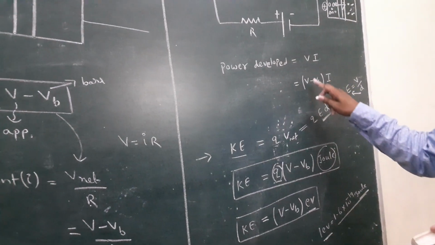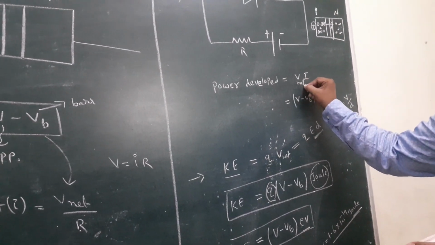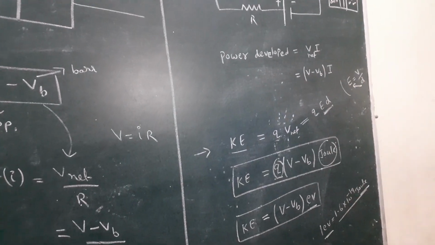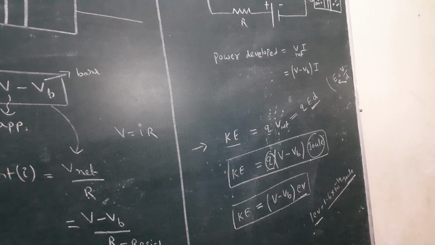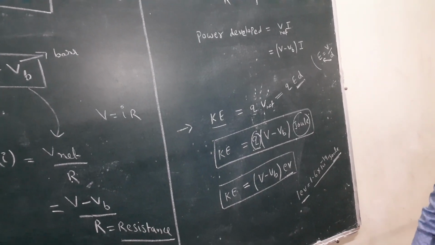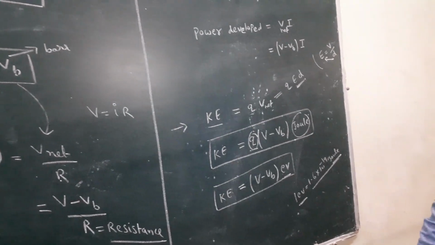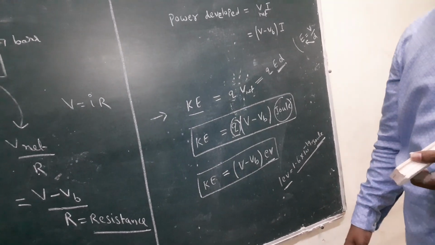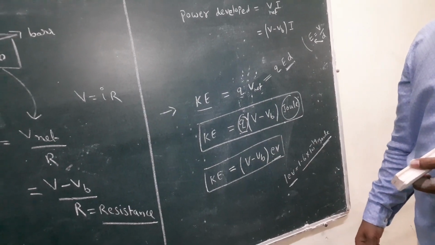Voltage into current, so in the forward bias it is V minus VB into I. Kinetic energy formula is Q into V net, written as Q into V minus VB in terms of joule. Q into joule is written as EV. These are the formulas in the forward bias.